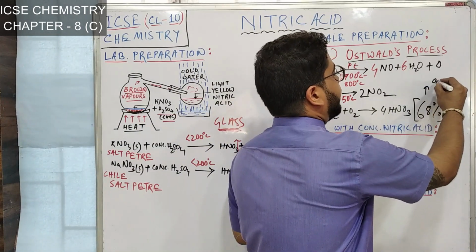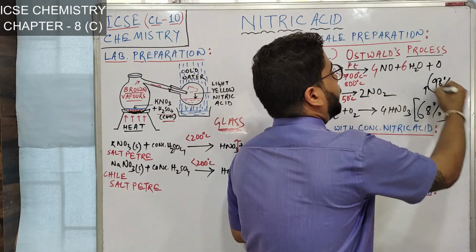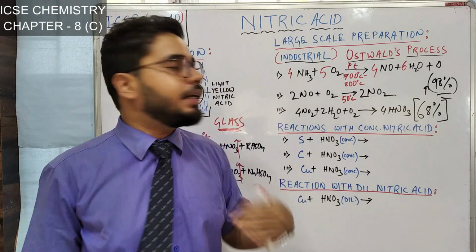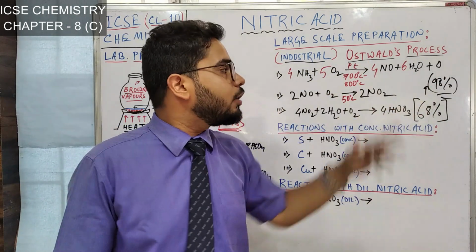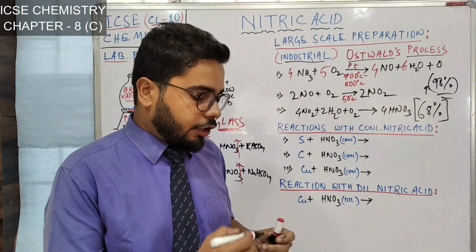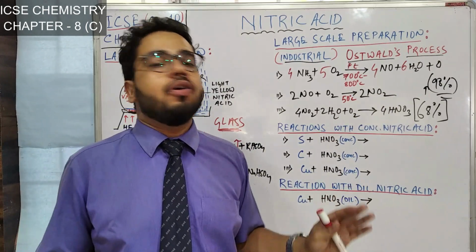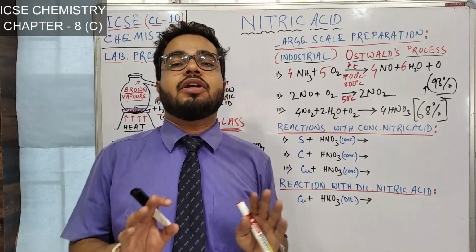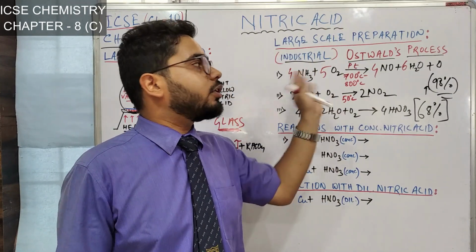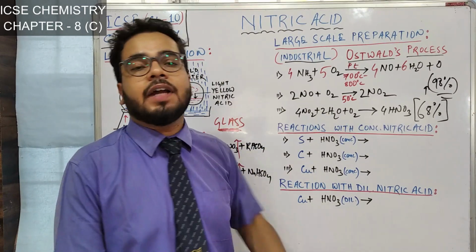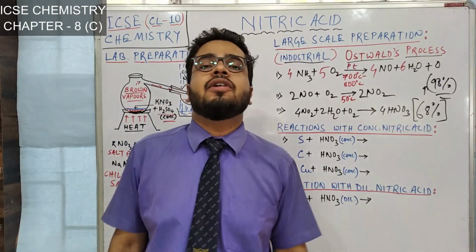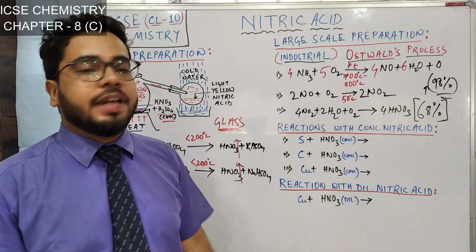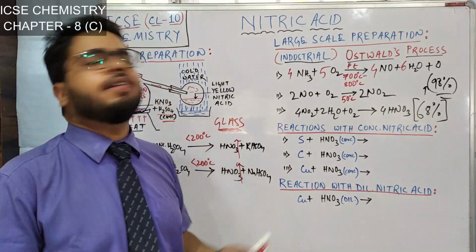to 98% nitric acid by distillation. By further distillation from 68% we can get 98% of nitric acid. That's all from Ostwald's process. That is the entire thing what you need to learn from the large scale preparation or industrial preparation of nitric acid. After that we need to learn few reactions of nitric acid.